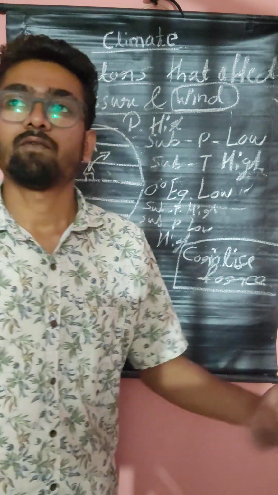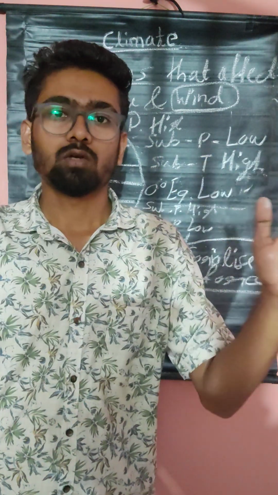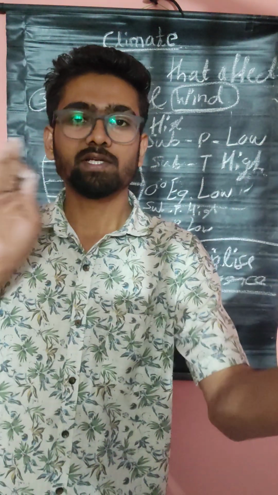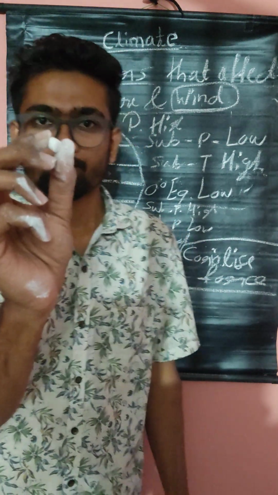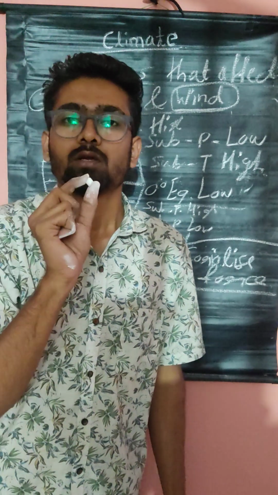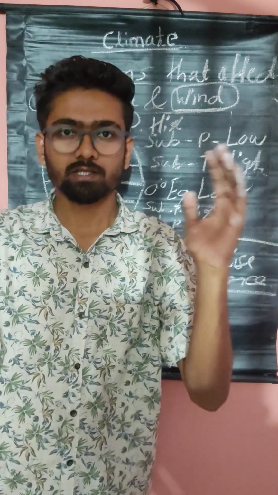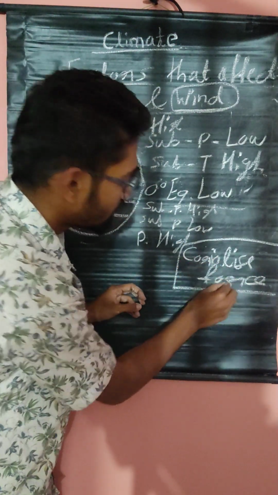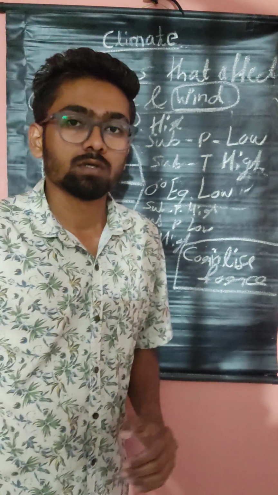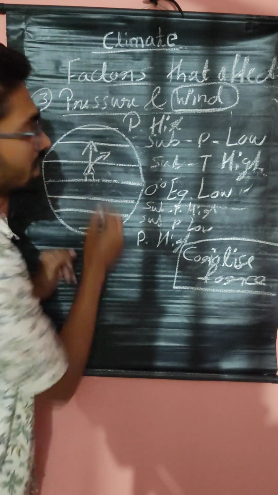Take for example, if this is a room, and this room is rotating clockwise like this. If I throw this chalk piece here, the chalk piece will not come straight. It will tilt like this because the room is rotating clockwise. This force is called Coriolis force. Because of that Coriolis force, the wind will not blow straight. The wind will blow tilted like this.